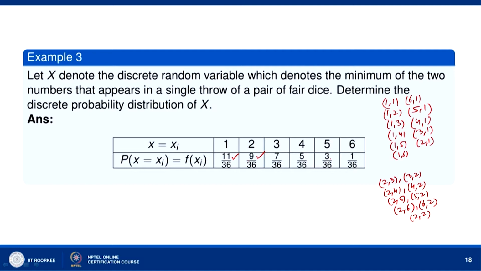Similarly, if we want the minimum to be 3, there will be 7 cases. Each one will have probability 1 by 36, so we will have 7 by 36. So, this is the probability distribution of the discrete random variable, which is the minimum of the two numbers that appear in a single throw of a pair of fair dice.